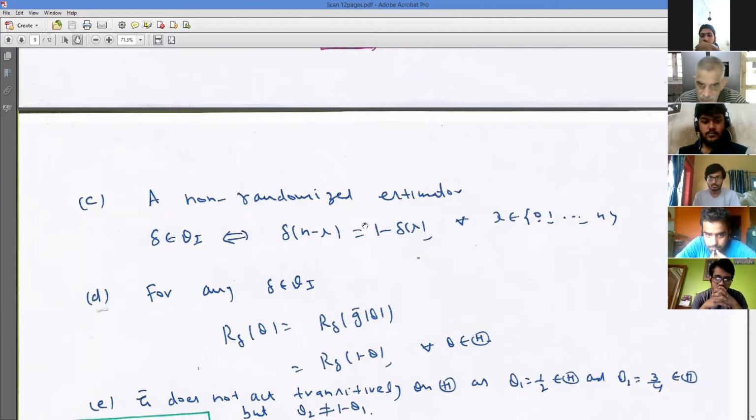So as I said, the motivation is the principle of invariance. If you are dealing with two same estimation problems, same estimation problem meaning your set of probability distributions is the same and the estimand is the same, then you would like to use the same estimator in both problems.